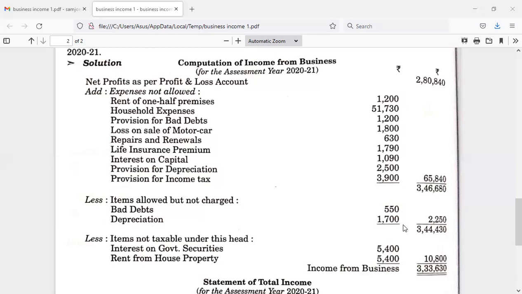If we deduct these two items, we'll be getting 3,44,430. And from this amount, we have to deduct income from other sources. There are two incomes: interest on government securities 5,400 and rent from house property 5,400, and the total amounts to 10,800. After deducting 10,800 from 3,44,430, we will be getting 3,33,630.